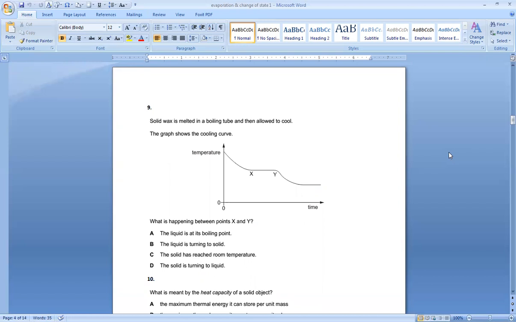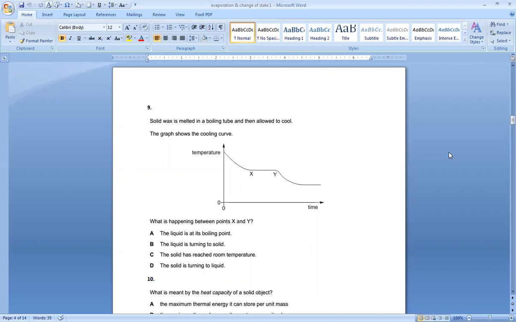Solid wax is melted in a boiling tube and then allowed to cool. Sorry, in the beginning it is in liquid form, and it is cooling. From X to Y there is a change of state, it solidifies, and furthermore its temperature decreases and again the temperature becomes constant. The graph shows the cooling curve.